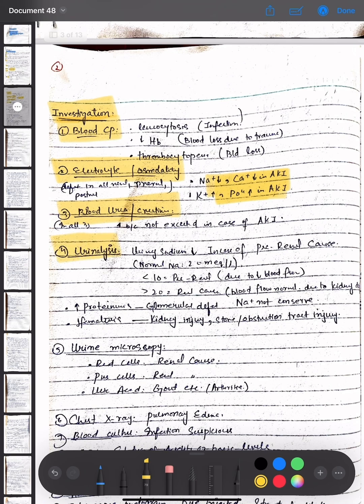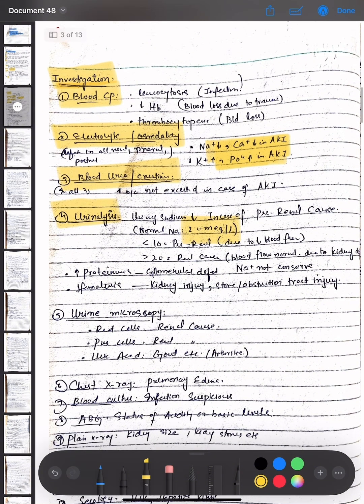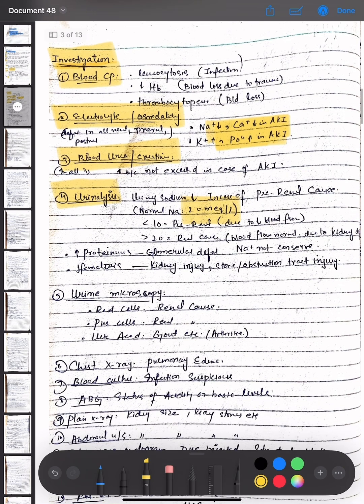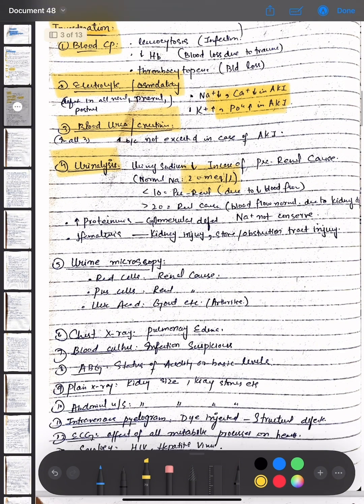Urinalysis, that is urinary sodium, is decreased in case of a pre-renal cause. Normal sodium is 20 milliequivalents per liter. Less than 10 means pre-renal due to decreased blood flow, and greater than 20 means a renal cause, that is blood flow is normal but the kidney is at fault. Then increased proteinuria indicates a glomerular defect and sodium not conserved. Then hematuria indicates kidney injury, stone, obstruction, or tract injury.